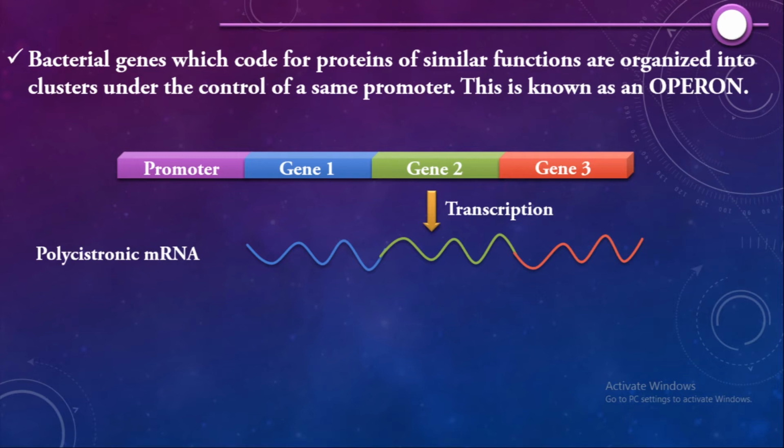That's why it is called polycistronic. As you can see, the mRNA of three genes are together, so it is called a polycistronic mRNA. Once you get this mRNA, what will be the next process? You all know that, correct?